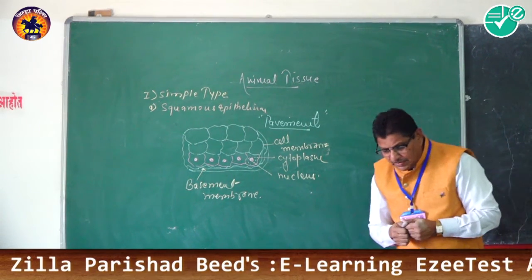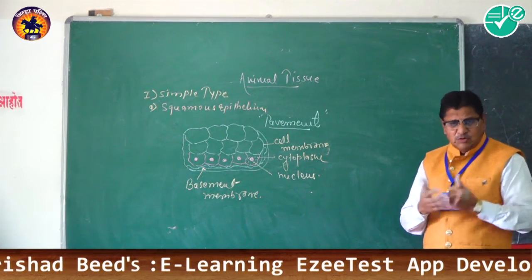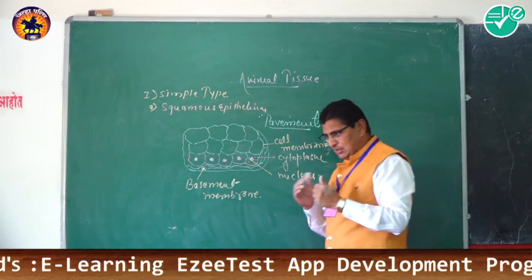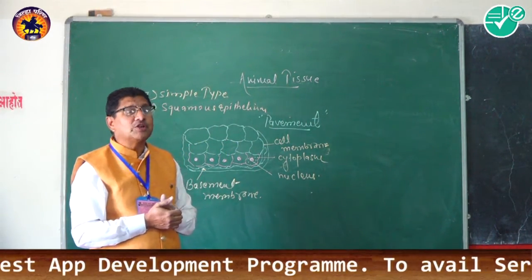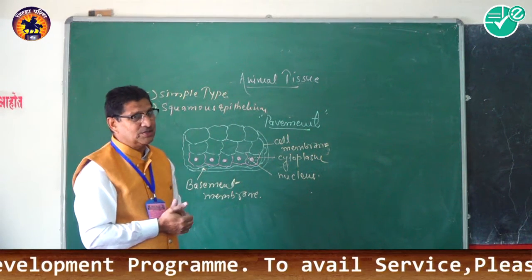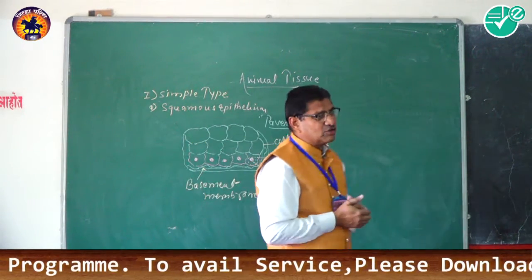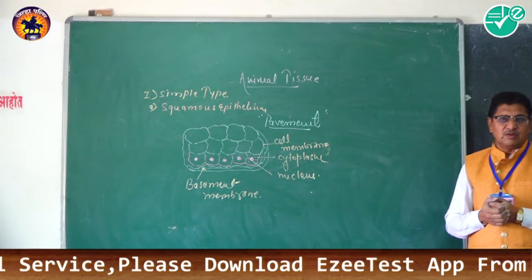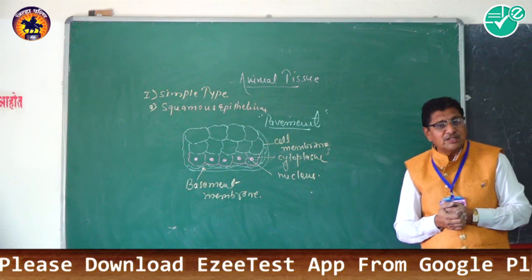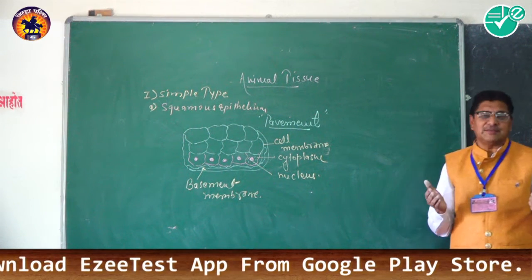For example, they protect, whether they are present on the outer surface or the surface of any organ, and hence they protect the underlying tissues, the underlying structures, the underlying parts from the external environment in a variety of ways.